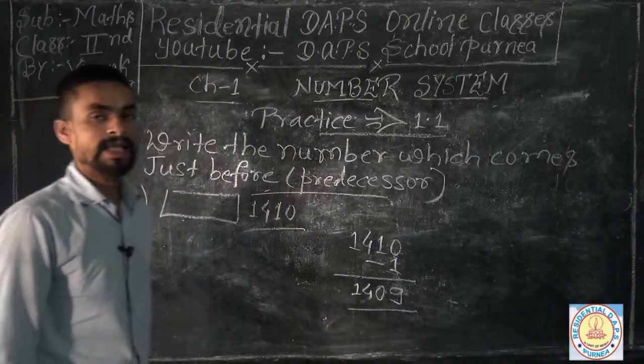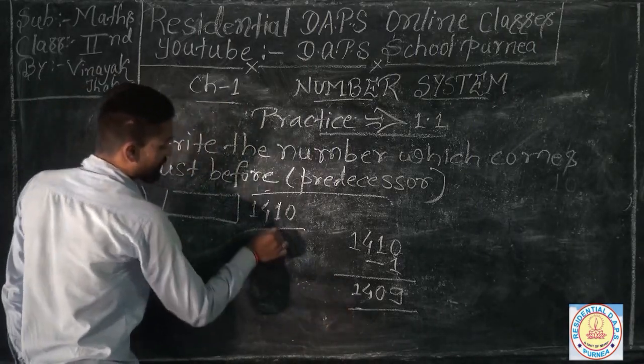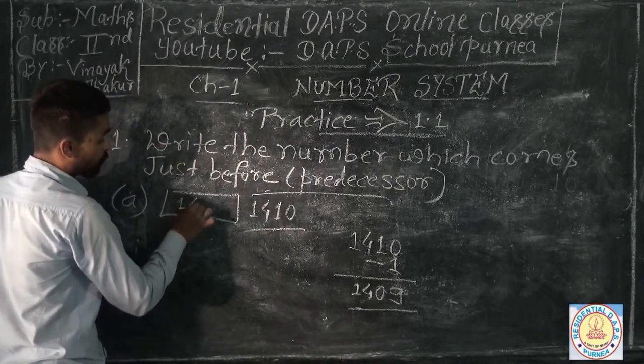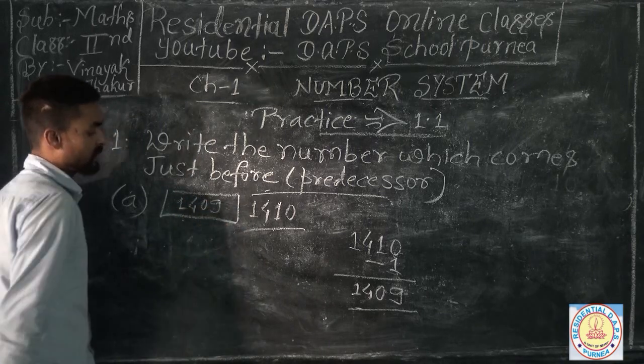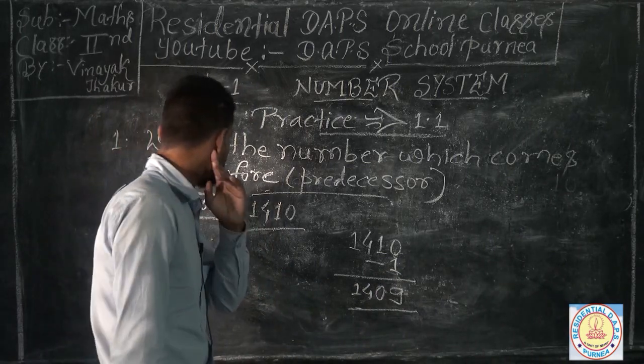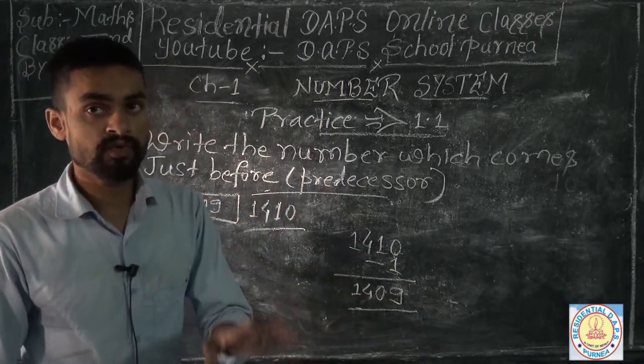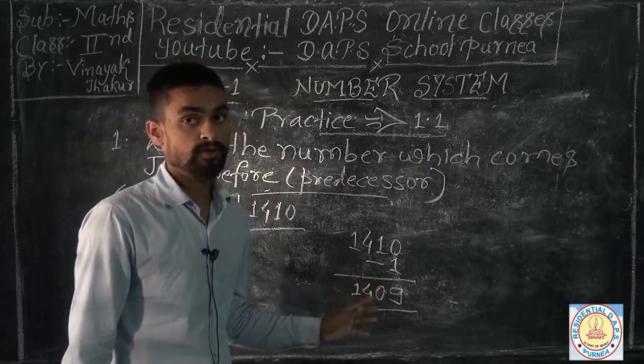So this is the predecessor of that number. 1409 is the predecessor of 1410. You can find out very easily.